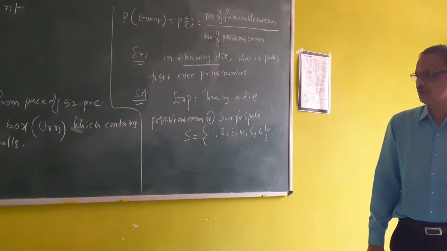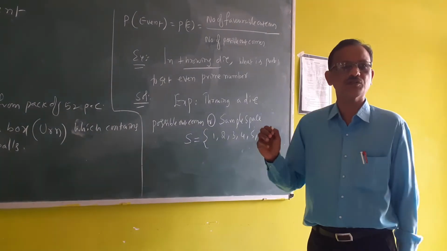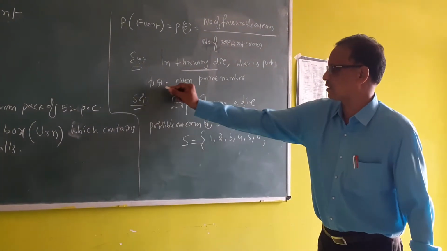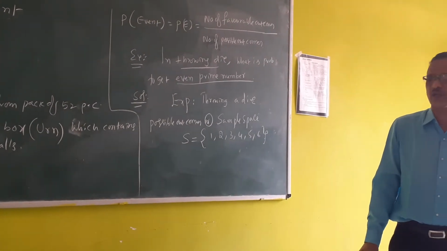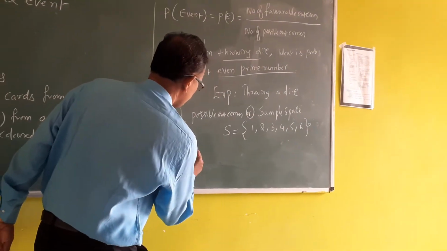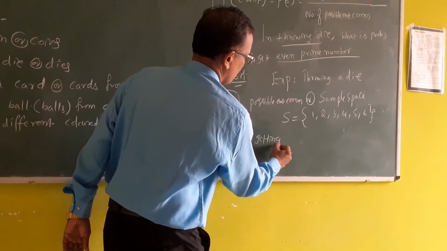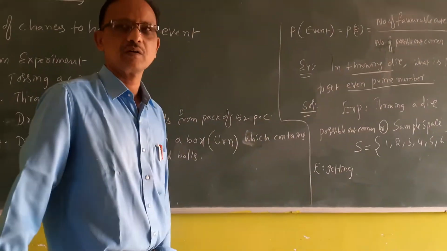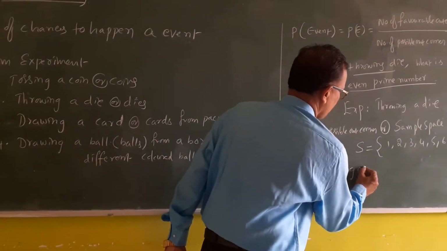Next, the favorable outcome is what we call the event. The event is getting an even prime number.